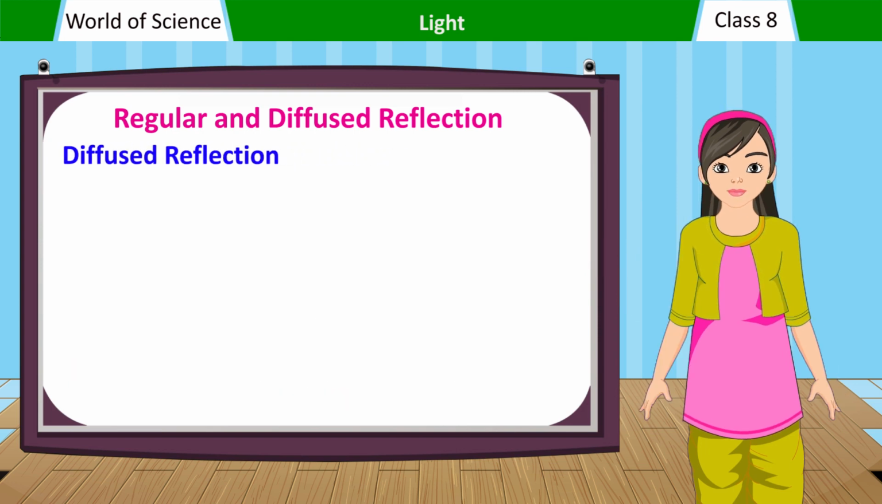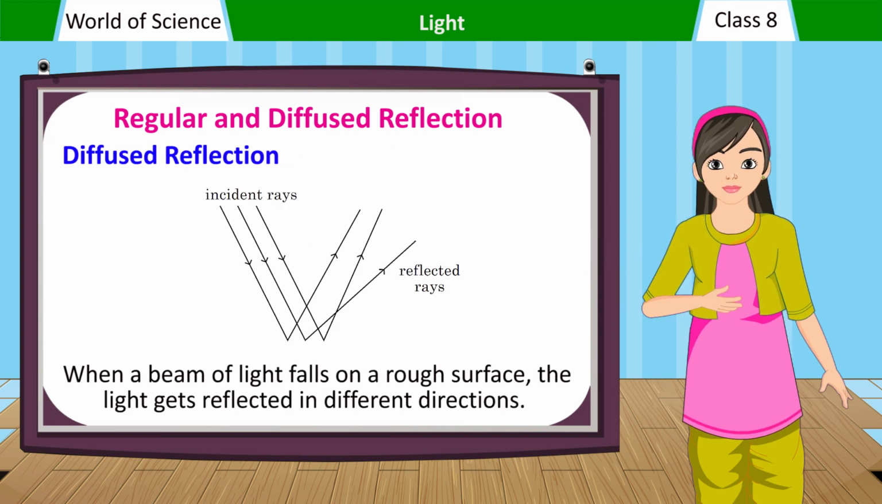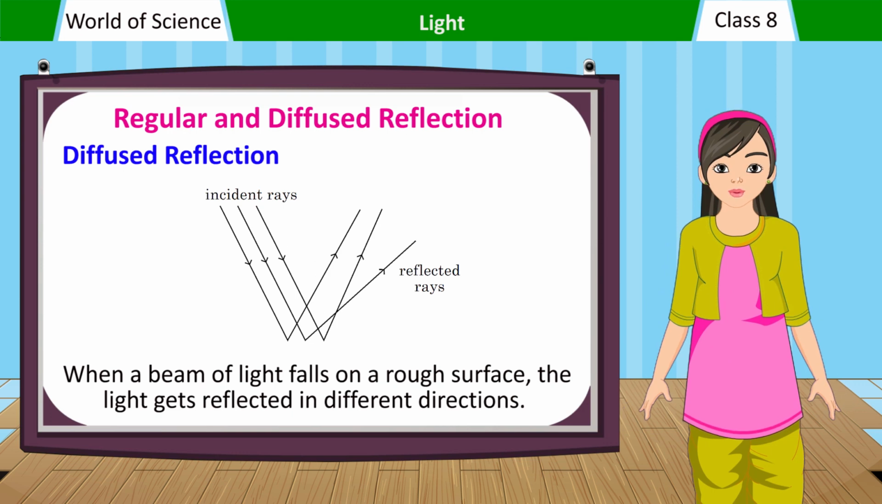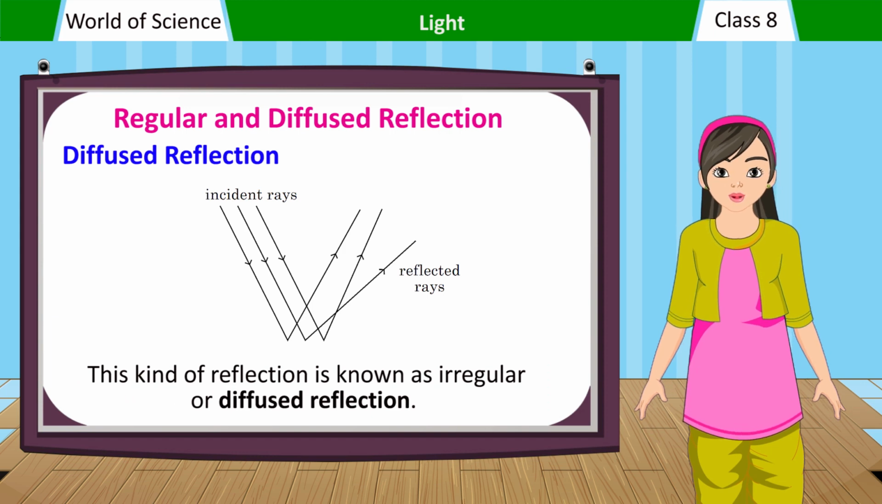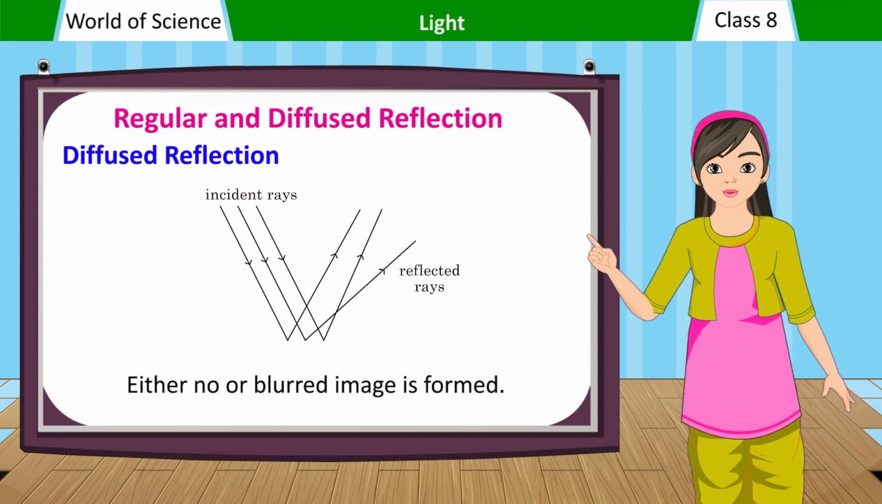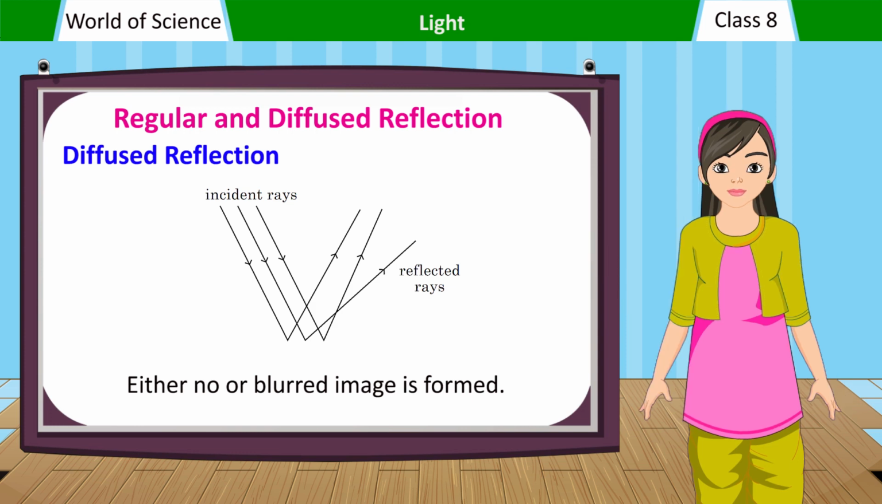Diffused reflection. When a beam of light falls on a rough surface, the light gets reflected in different directions. This kind of reflection is known as irregular or diffused reflection. Either no or blurred image is formed.